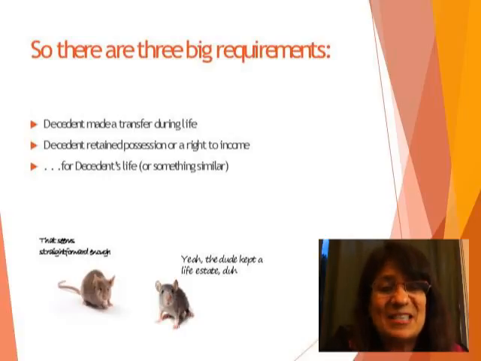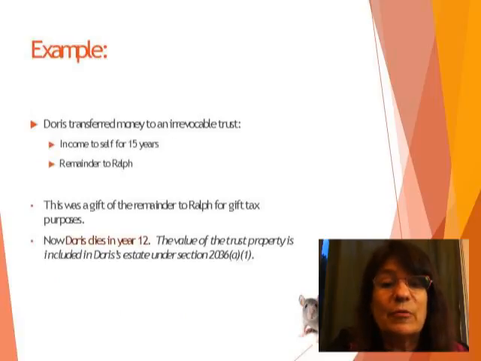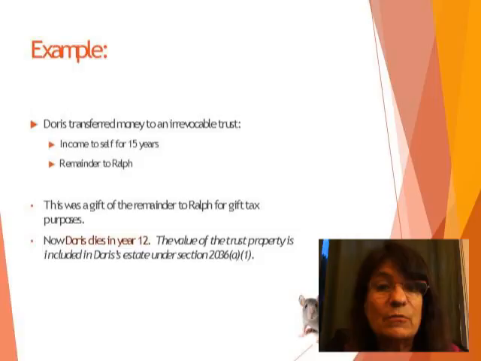All right, it's not always going to be that clear. But here's an example. Doris transferred money to an irrevocable trust, income to herself for 15 years, and then the remainder to Ralph. We've analyzed problems like this when we looked at the gift tax. So this was a gift of a remainder to Ralph for gift tax purposes. And now we're going to posit that Doris dies in year 12. Now she didn't technically retain that for life, but this was a period that did not end before her death. So we include the value of all of this property in Doris's estate.